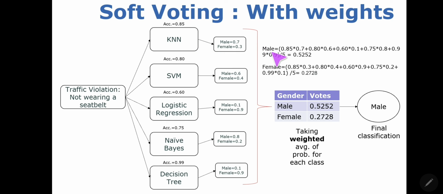So what we will do, we will take the product of the accuracy measure and the tendency of that model to classify any example to class A and class B separately. Then we take the average and we will determine our final results. Here the average of the soft voting is 0.5252 for class male, and for class female it's 0.2728. So the final class will be considered as male.